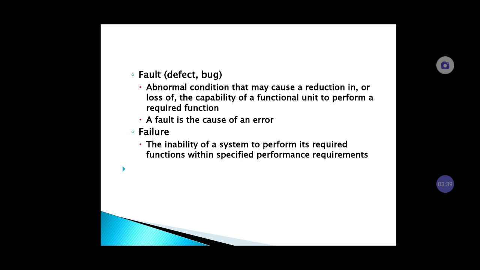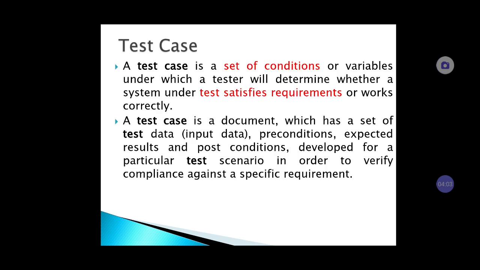Fault is an abnormal condition that may cause a reduction in or loss of the capability of the functional unit to perform a required function. Fault is the cause of an error. And the last is failure, that is the inability of a system to perform its required function, and it is because of faults and errors.